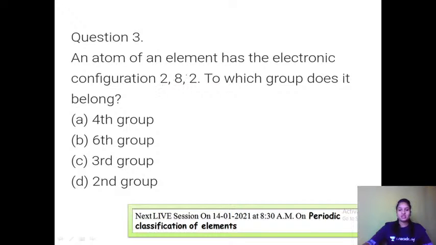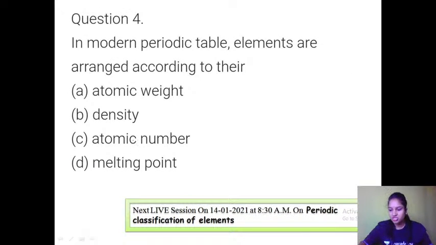So very simple. If you know the electronic configuration, this element is magnesium. The electronic configuration of magnesium is 2, 8, 2, because the atomic number of magnesium is 12. Here it is in the M shell, and the last valence electrons are 2. If the number of valence electrons is 2, then definitely it belongs to the second group.